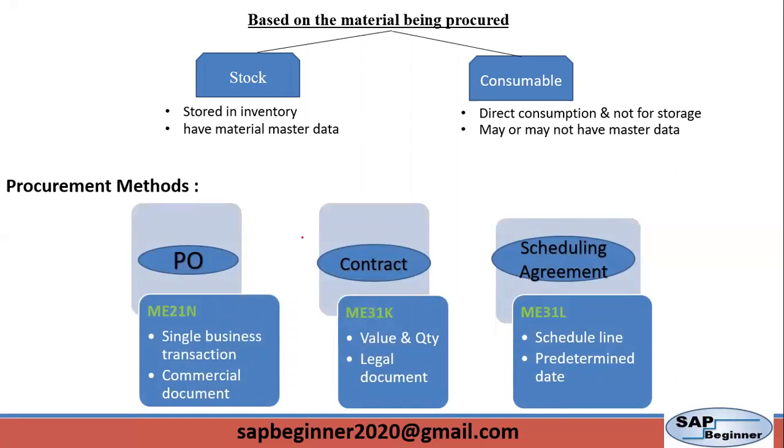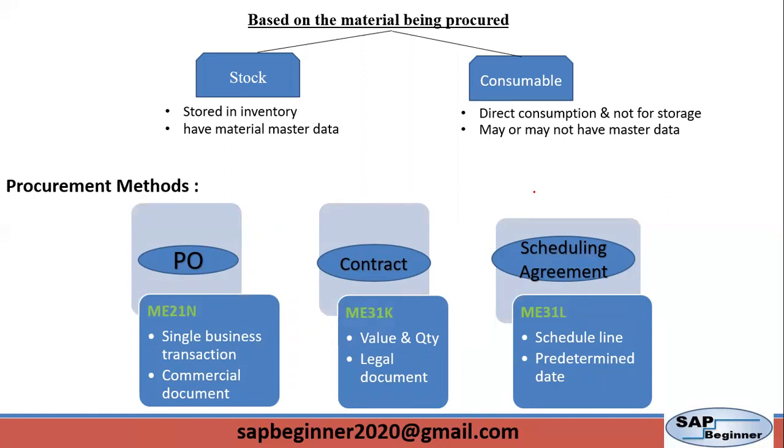Although PO and contract include much of the same information, it depends upon the business whether you use a PO or a contract. Normally, PO is used when the amount is small and low risk. That time we use a purchase order. While contract is used when we have a big amount and high risk, a big quantity or big amount. That time we use a contract.